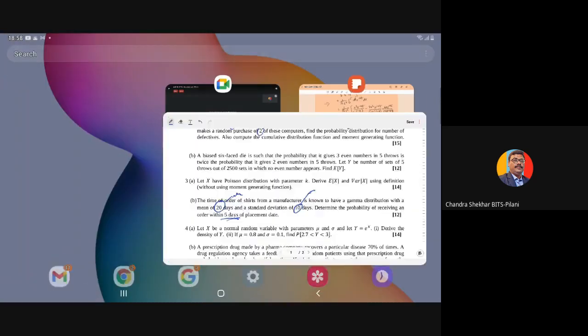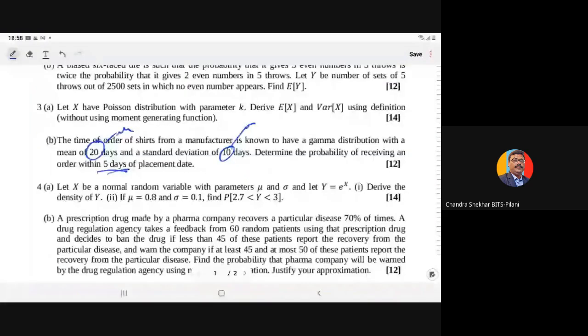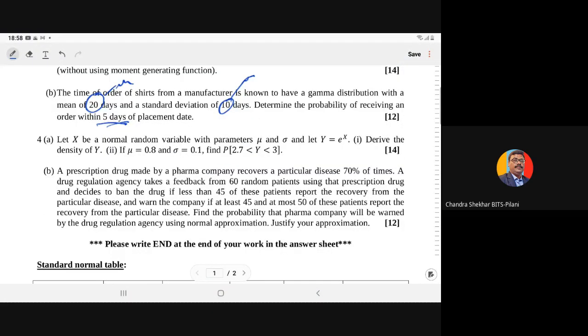Now let us move to question number 4. Let X be a normal random variable with parameters mu and sigma. Let Y is equal to e to power capital X. Derive the density of the capital Y. If mu is equal to 0.8 and sigma is equal to 0.1, find the probability that Y lies between 2.7 and 3.